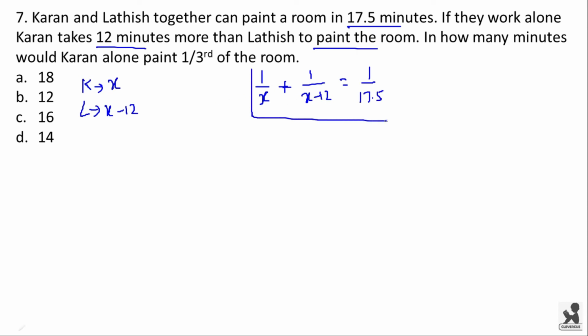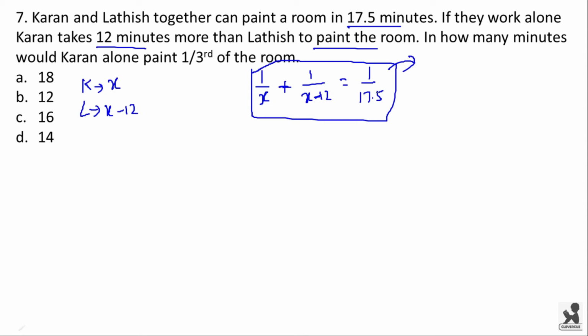So we have got this equation, and if we solve for X, you get the number of minutes taken by Karan to paint the complete room. But if you take the LCM and get a quadratic expression and solve for X, it will consume a lot of time.